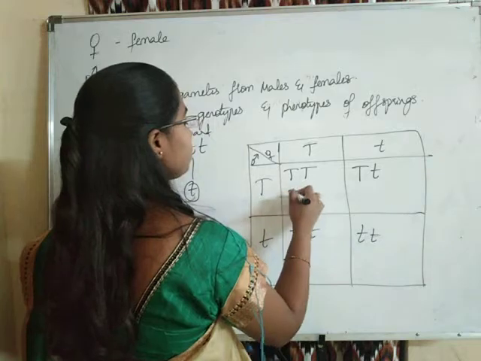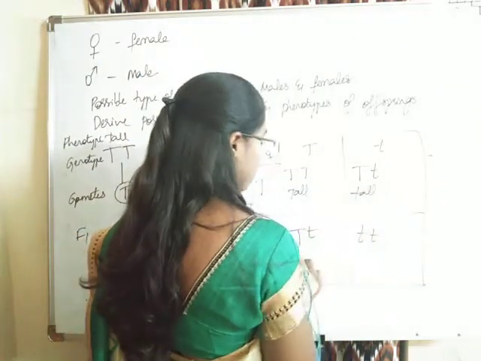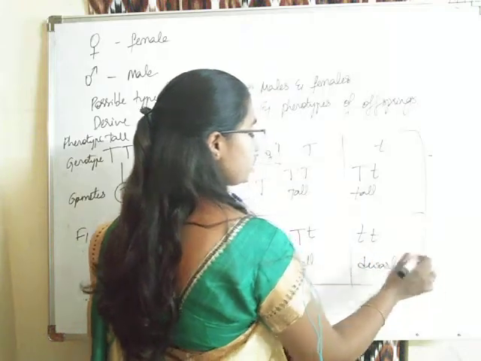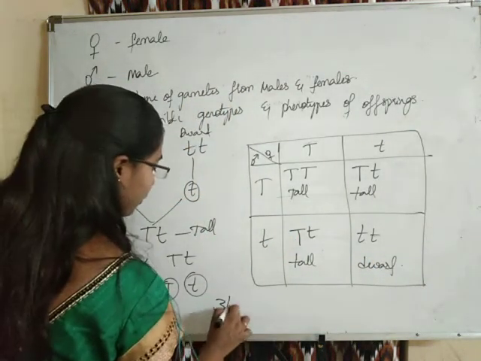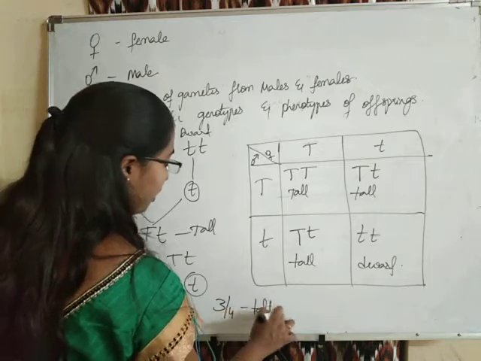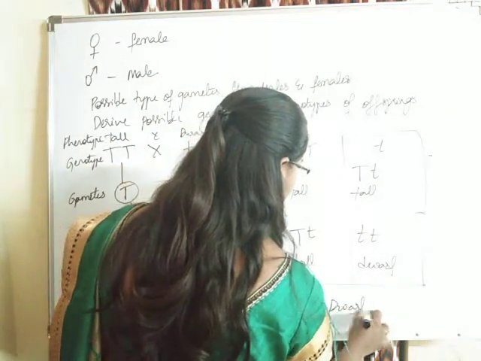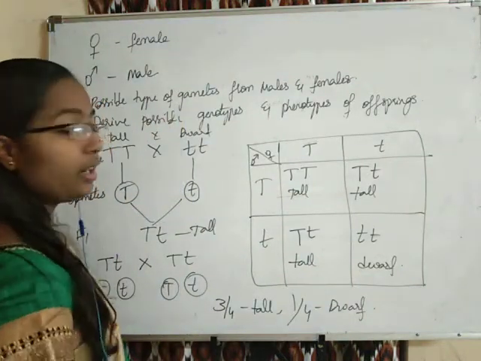So this individual was found to be tall, this individual was also tall, this is also tall, but this was dwarf. So from this observation we have observed that 3/4 of the trees were tall and only 1/4 of the trees were dwarf.